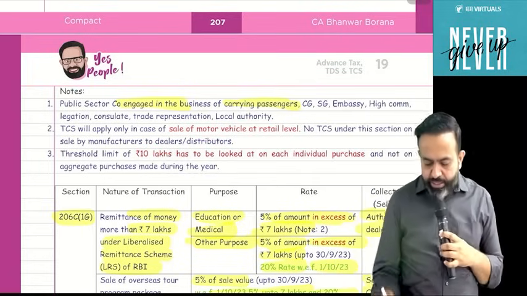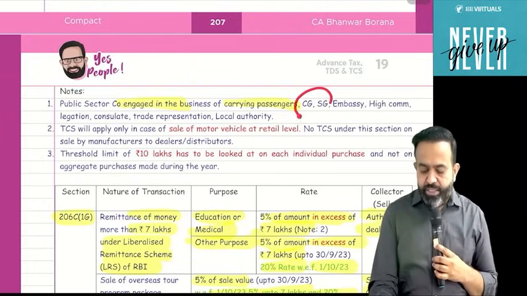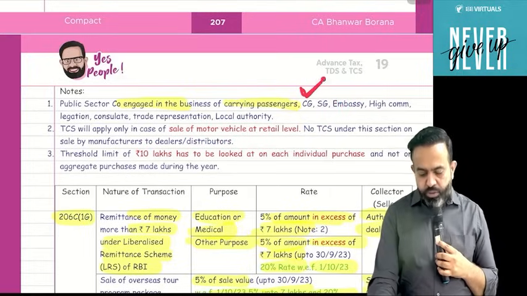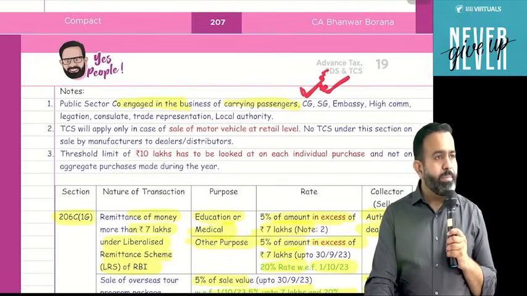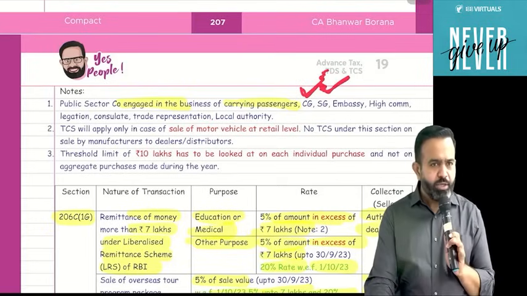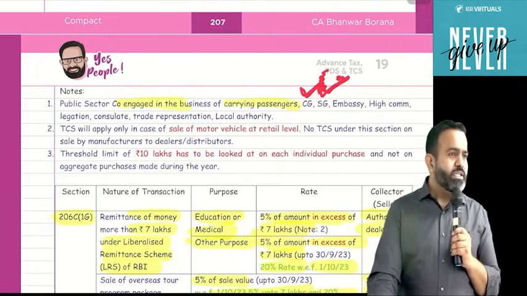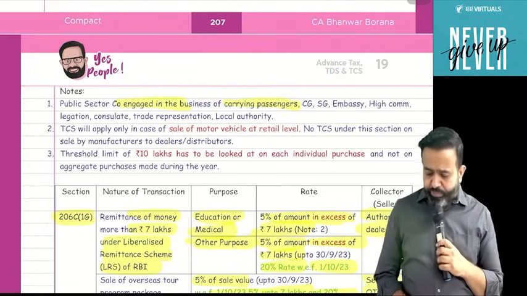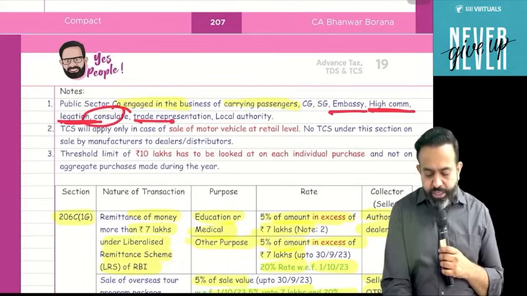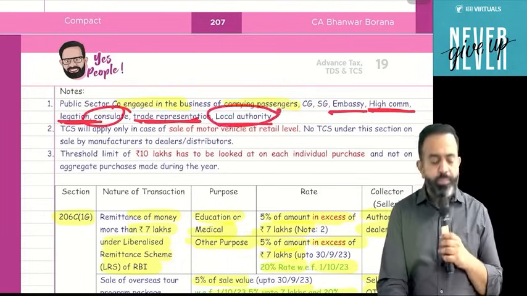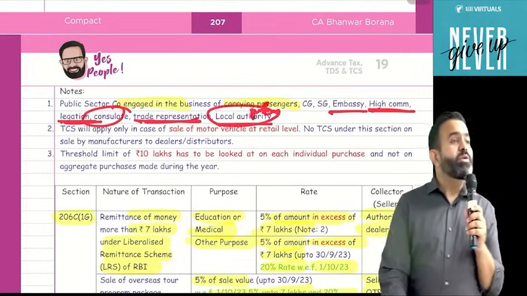Second, if the central government purchases any motor vehicle, then TCS is not applicable. Or the state government. Central government means Modi ji. Suppose a BMW car is purchased for Modi ji, TCS is not applicable. State government means your MK Stalin. Suppose an Audi car is purchased by the Tamil Nadu government, then TCS is not applicable. Any embassy, high commission, legation, consulate, trade representation or local authority purchase, then also TCS is not applicable. Local authority here means Chennai Municipal Corporation.